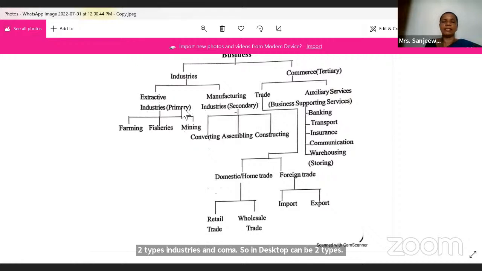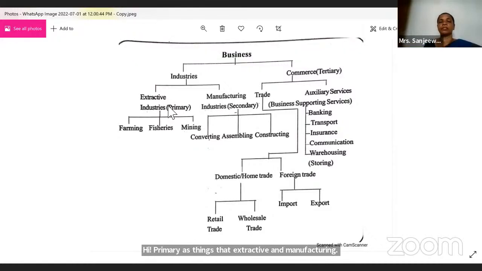Primary and secondary. Since extractive and manufacturing are a bit complicated, I'll use the terms primary, secondary, but you need to know extractive is also a similar term for primary, and manufacturing can be used for secondary. So extractive or primary can be divided as farming, fisheries, mining, and manufacturing industries can be divided as converting, assembling, constructing. Commerce, I don't want to explain further because I explained earlier what commerce is, right? It is the combination of trade and auxiliary services. All right.